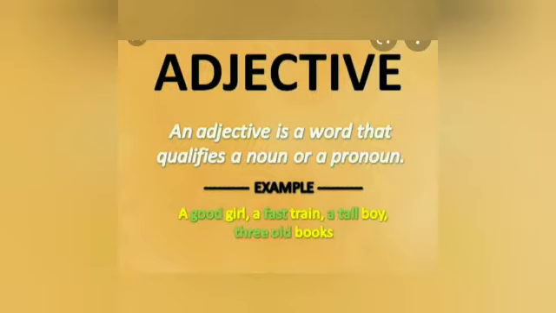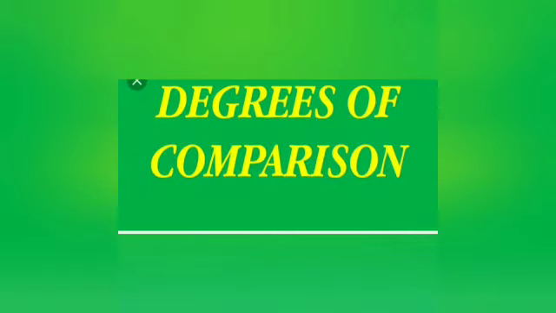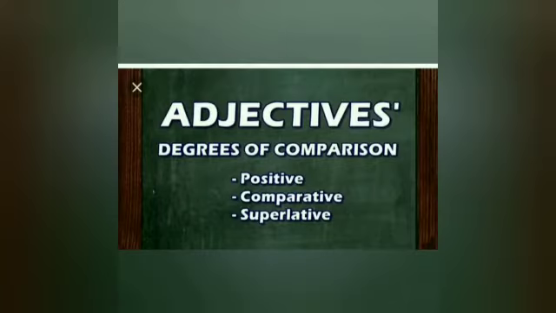Adjective. Already we have seen about adjectives. What do you mean by an adjective? An adjective is a word that qualifies a noun or a pronoun. Now, in adjectives, we are going to learn degrees of comparison. From the word itself, it is clear that you are going to compare. It comes in three forms: positive degree, comparative degree, superlative degree, and let us see one by one.